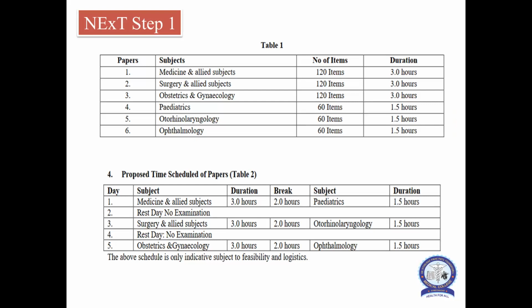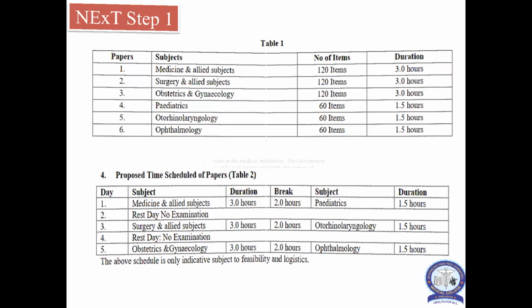Again on the fourth day, there will be rest, no examination. On the fifth day, there will be 3 hours of obstetrics and gynecology, and after 2 hours of rest, the 1.5 hour ophthalmology paper. This is the tentative schedule. That means on day one, medicine and pediatrics, 4.5 hours; surgery and ENT, 4.5 hours; and obstetrics and gynecology with ophthalmology, 4.5 hours. The exam will span 5 days, but actually the papers will be on 3 days.